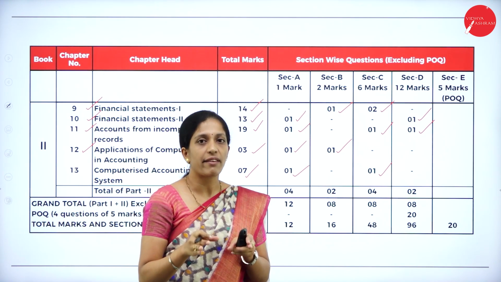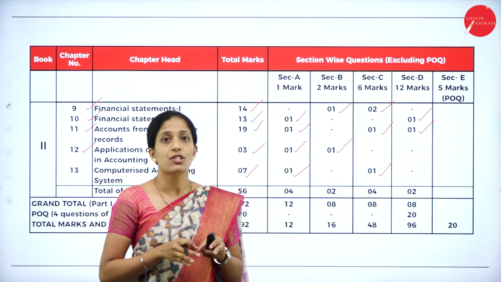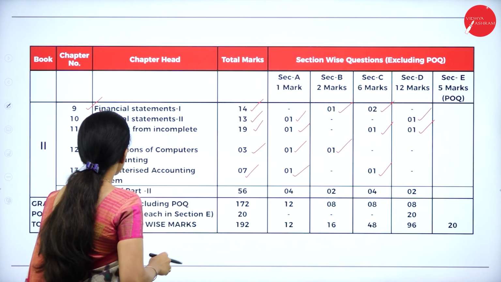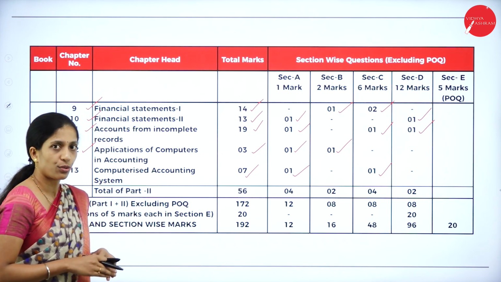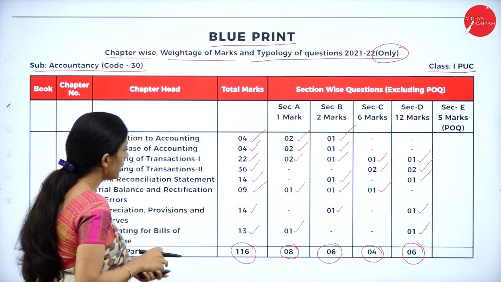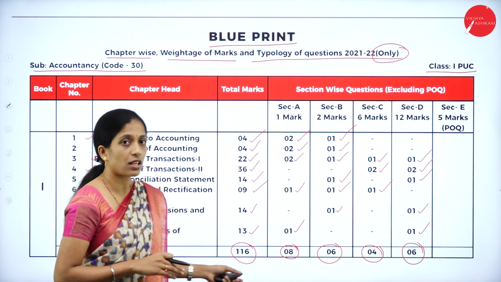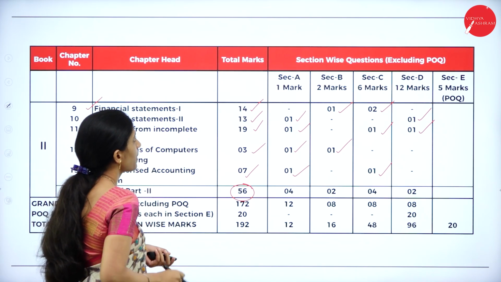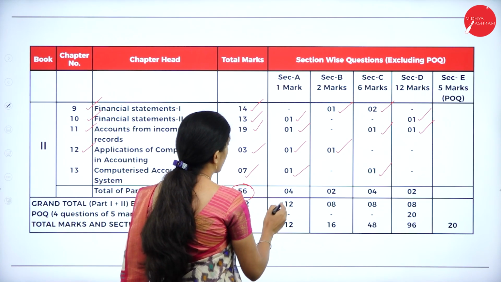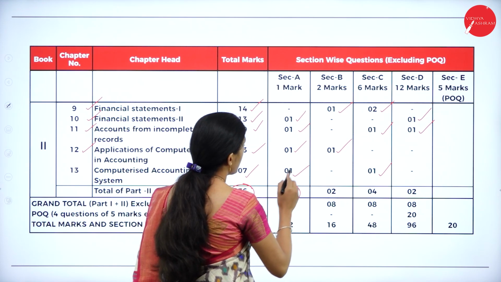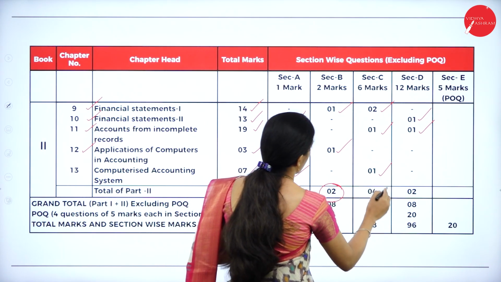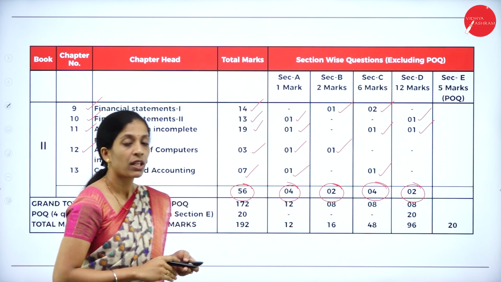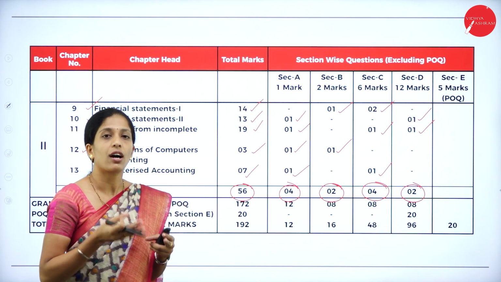So from each and every chapter, what is the total marks you can expect and how the questions will be asked. Okay, so total of part 2. From part 1 you are getting 116 marks, and from part 2 you will get 56 marks. That is section A. So you will get 1 mark 4 questions, 2 marks 2 questions, 6 marks 4 questions and 12 marks 2 questions. So this is including your options.